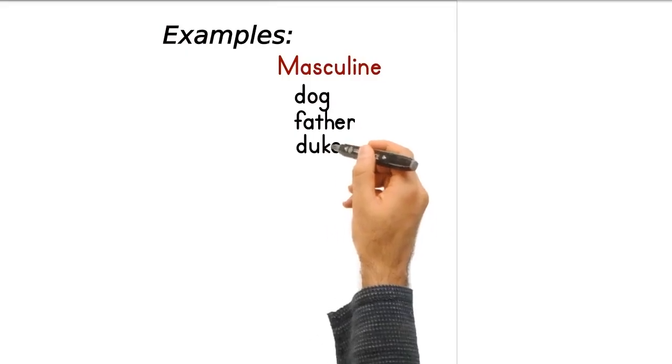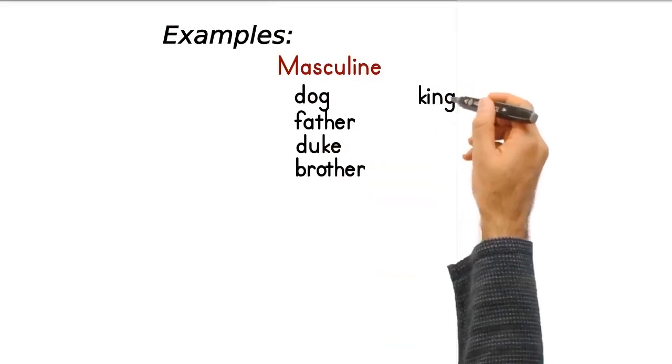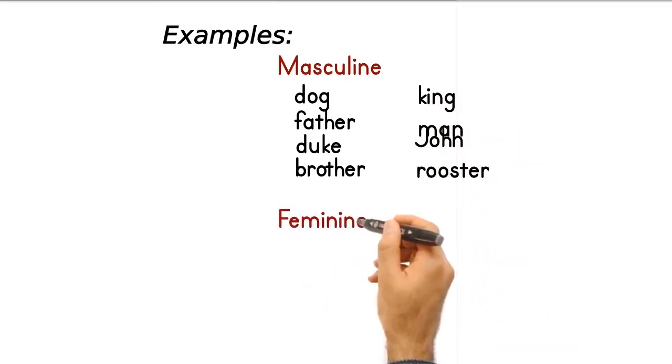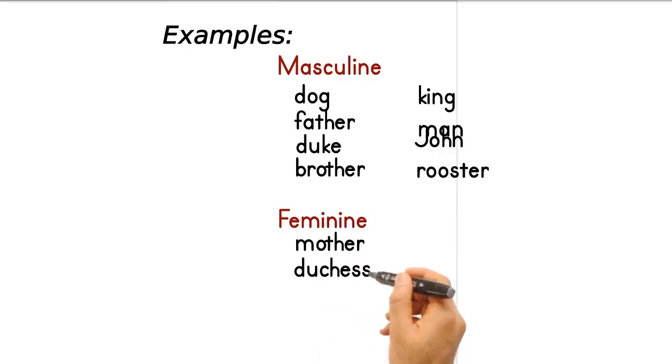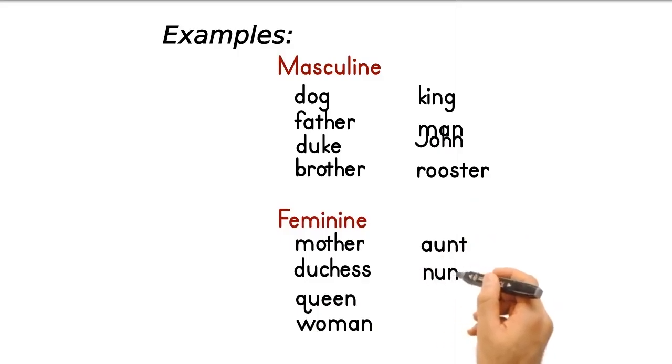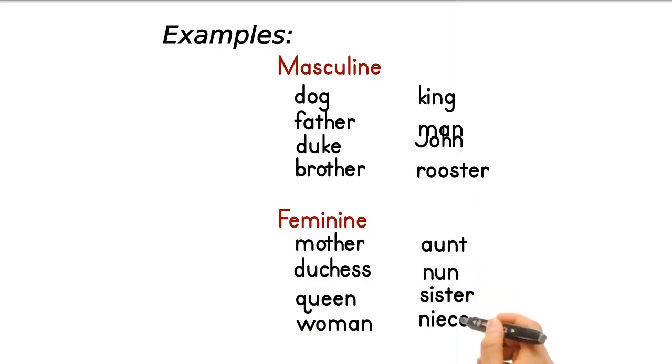Examples of masculine nouns are dog, father, duke, brother, king, man, John, rooster. Examples of feminine nouns are mother, duchess, queen, woman, aunt, nun, sister, niece.